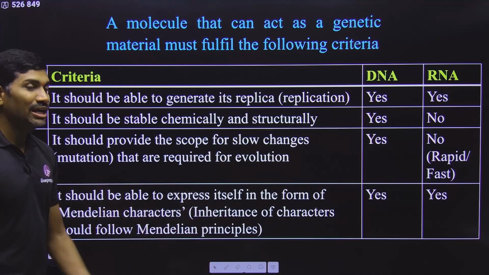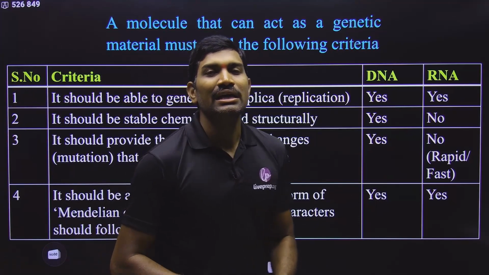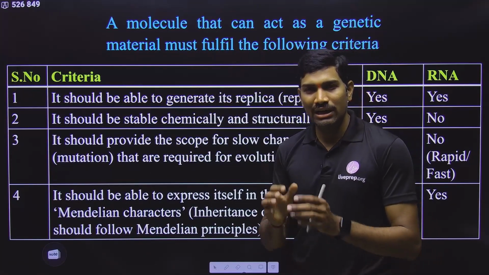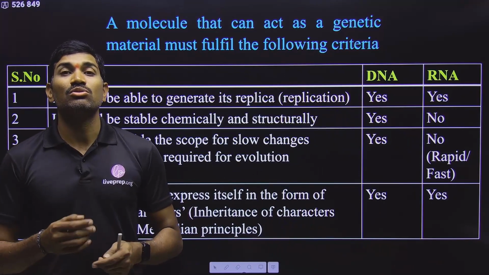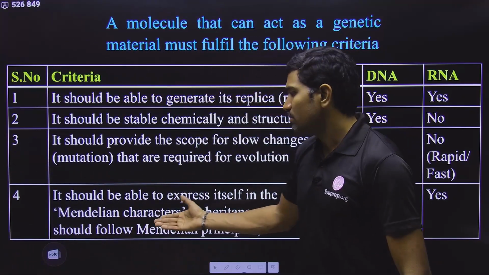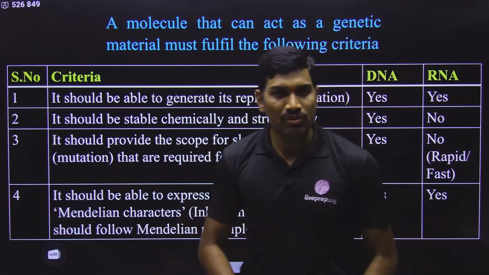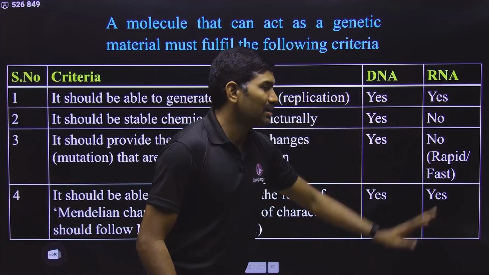Next one, it should be able to express itself in the form of Mendelian characters. What is the meaning of this? Mendelian characters means what? It should have some genes, and the genes should undergo expression so that they control some characters, and they should move from one generation to the next generation. And this is done by both DNA and RNA. So in this way, overall, the first and last criteria are satisfied by both DNA and RNA.